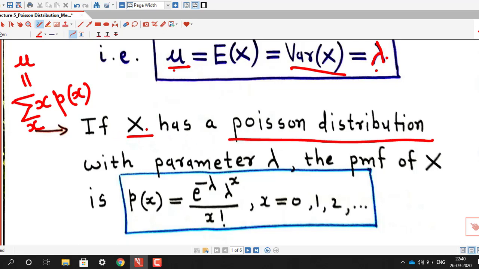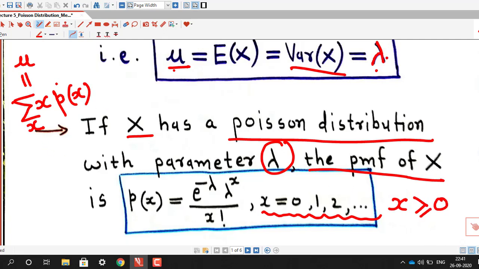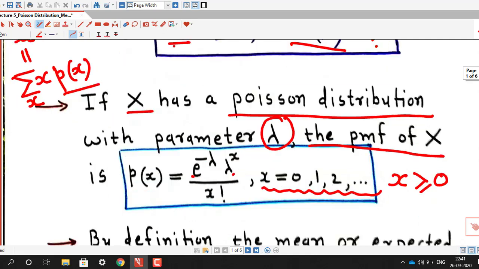If X has a Poisson distribution with parameter lambda, then the probability mass function is e raised to minus lambda, lambda raised to x, divided by x factorial, where x ranges over 0, 1, up to infinity, that is, any non-negative integer. We will put this probability mass function in the formula and simplify.